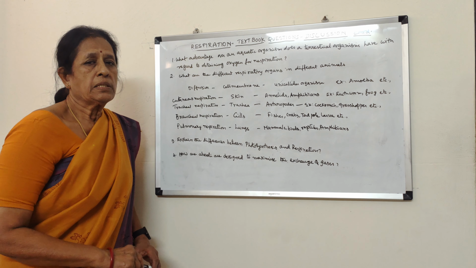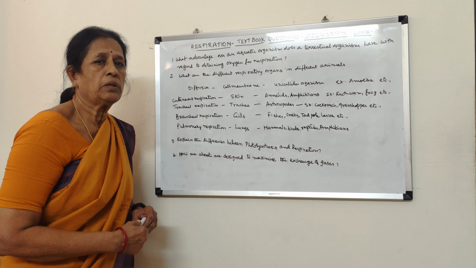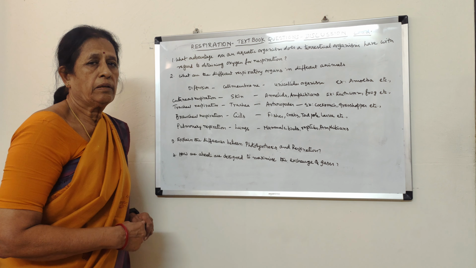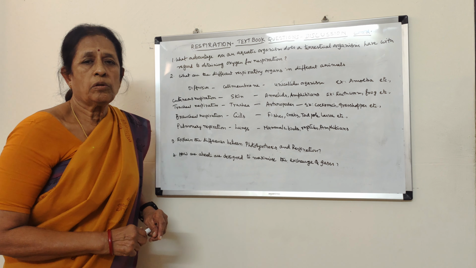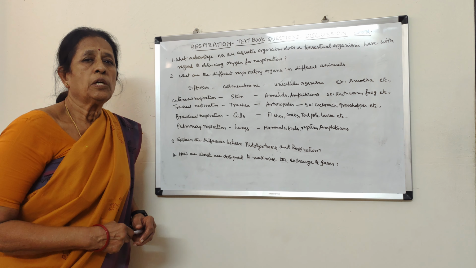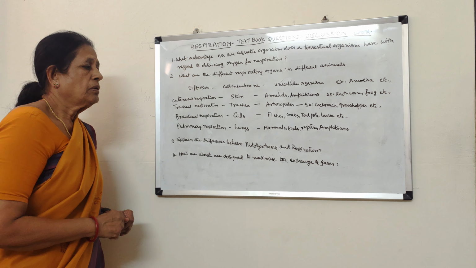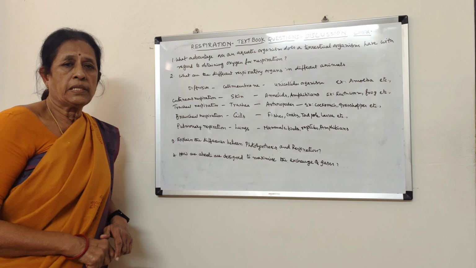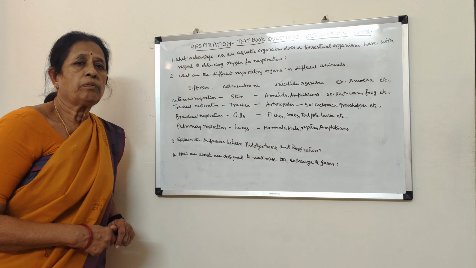Photosynthesis takes place only during daytime. Respiration takes place throughout the day and night. Photosynthesis takes place in the cells which contain chloroplast with chlorophyll pigment. And in photosynthesis, photophosphorylation takes place. That is a new word: the formation of ATP in photosynthesis.